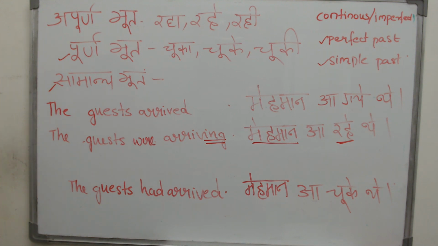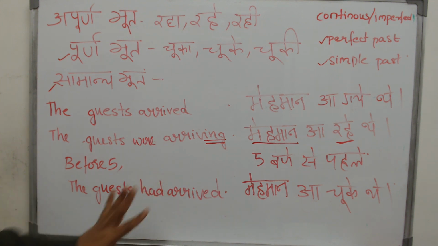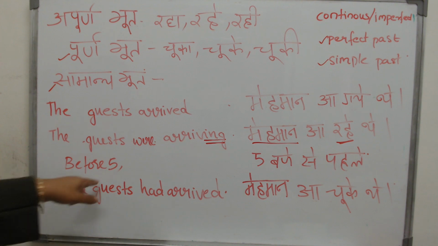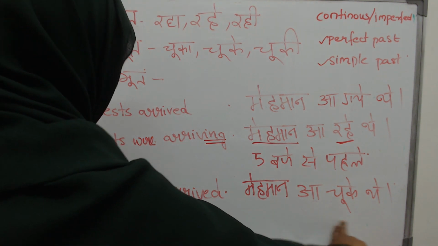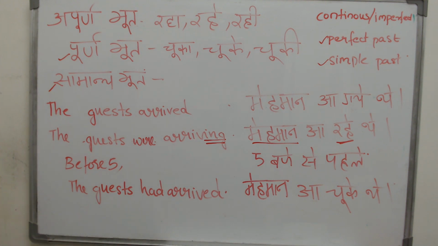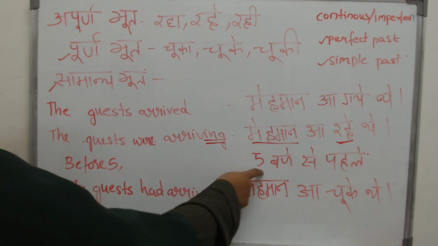For example, you have two things happening, one of which is perfect, one of them is finished. The guests had arrived. All the guests had arrived. Each and every one of them in the guest list, they were all there. Then what happened? The clock struck 5. So two things happening, same in Hindi. Mehman aa chuke the, finished, they are all here. Then the clock struck 5.